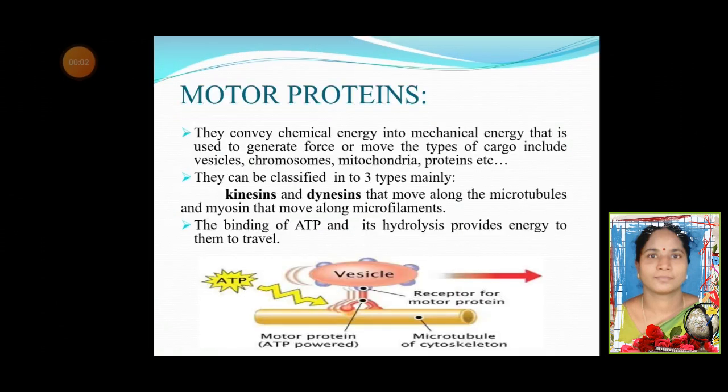Motor proteins. They convert chemical energy into mechanical energy that is used to generate force or move types of cargo that include vesicles, chromosomes, mitochondria, and proteins. They can be classified into three types, mainly kinesins and dyneins that move along the microtubules and myosin that moves along microfilaments. The binding of ATP and its hydrolysis provides energy for them to travel.